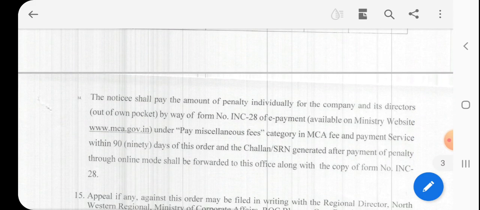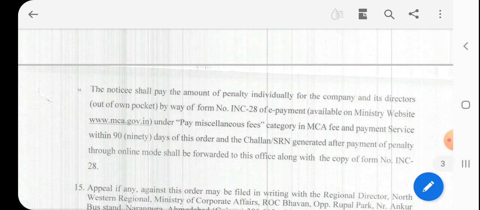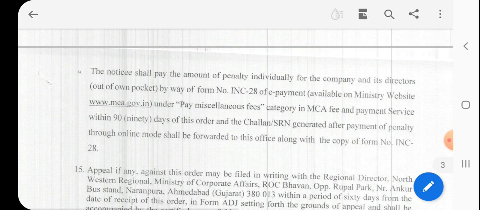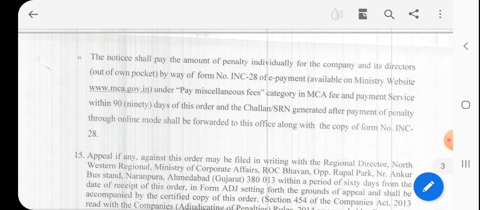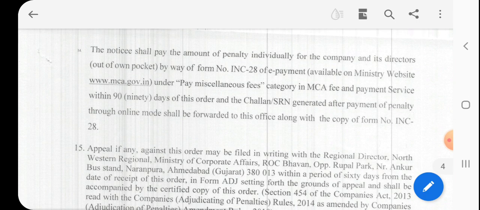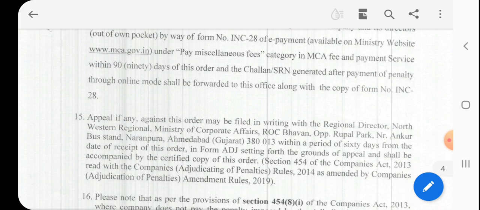The noticees shall pay the amount of penalty individually, the company and its director out of their own pocket, by way of form INC 28 through e-payment under pay miscellaneous fee under the category MCA fee and payment service within 90 days of this order, and the challan SRN generated after payment of penalty through online mode shall be forwarded to this office along with a copy of form INC 28.